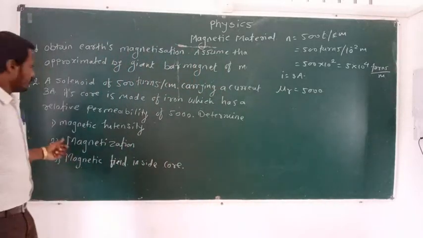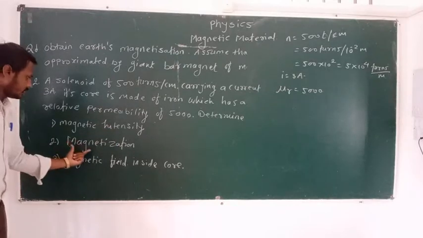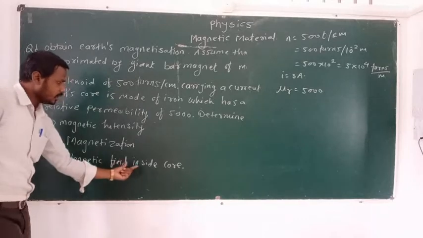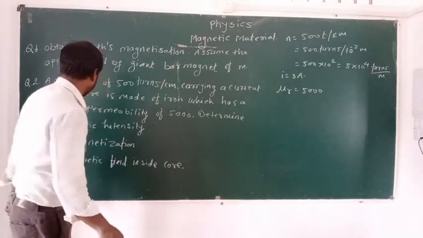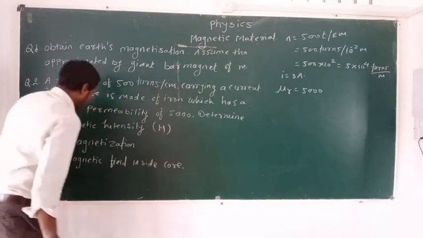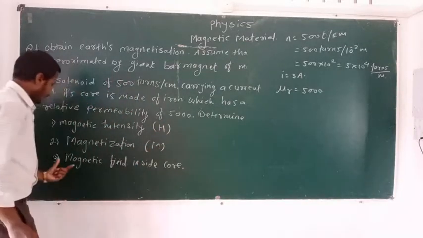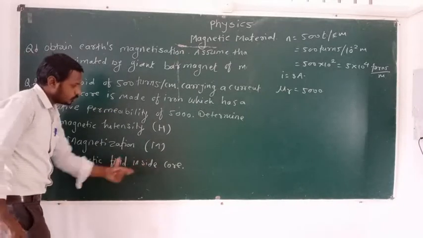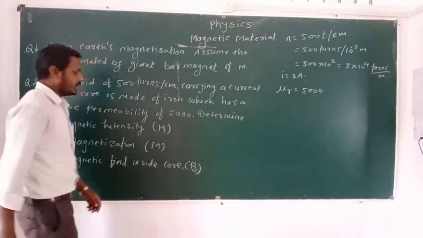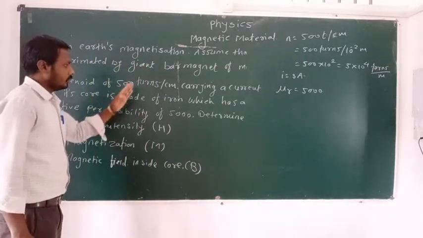Determine: first point is magnetic intensity, second point is magnetization, and third point is magnetic field inside the solenoid. That is magnetic intensity H, magnetization capital M, and magnetic field B inside the core, and core is made up of iron material.